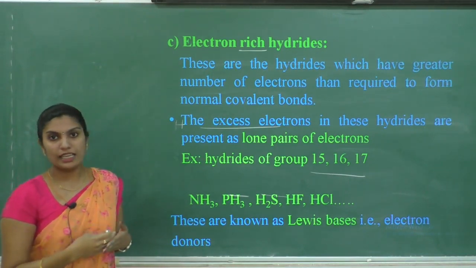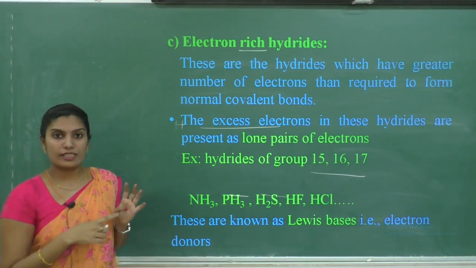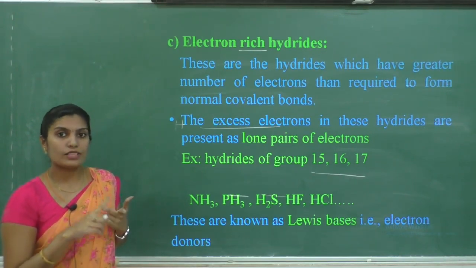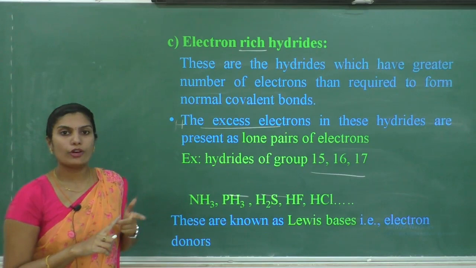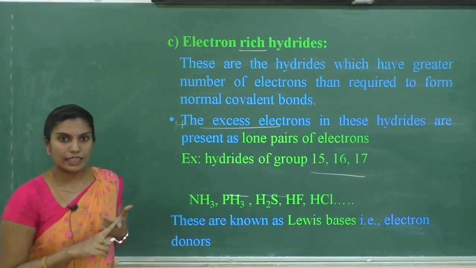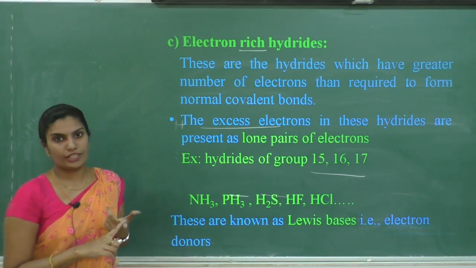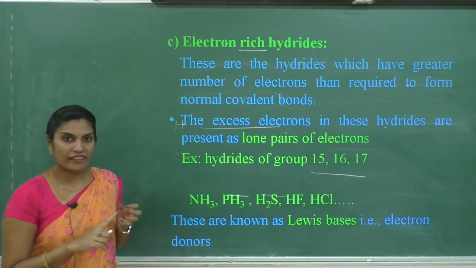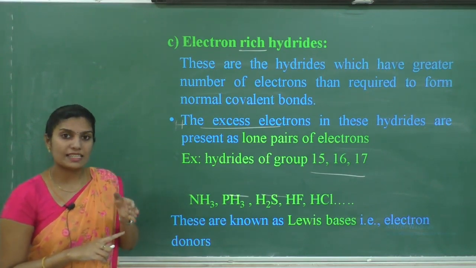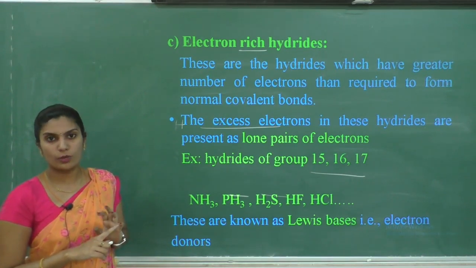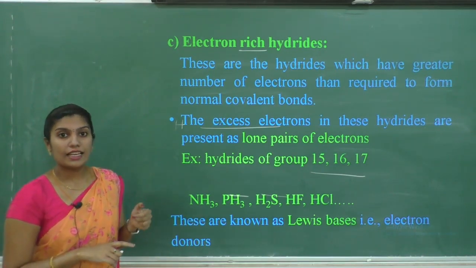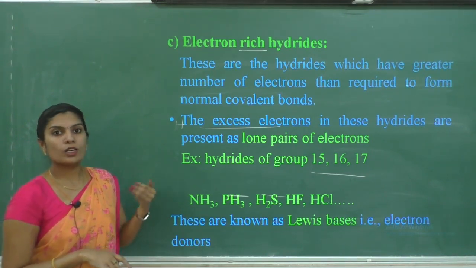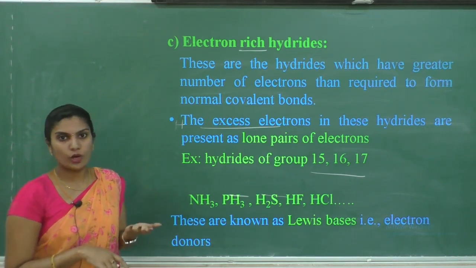Electrons ಮೇಲೆ ನಾವು ಕ್ಲಾಸಿಫೈ ಮಾಡ್ತಾ ಇರೋದು ಅಂತ ಹೇಳಿದ್ದೀನಿ. First type is electron deficient hydrides. The hydrides which do not have sufficient number of electrons to form a normal covalent bond. Then the type of compounds are said to be electron deficient hydrides. Second type is electron precise hydrides, means they are having sufficient number or an exact number of electrons to form a normal covalent bond. But in this case, electron rich hydrides, as the name itself indicates, they are containing more number of electrons required to form a normal covalent bond.